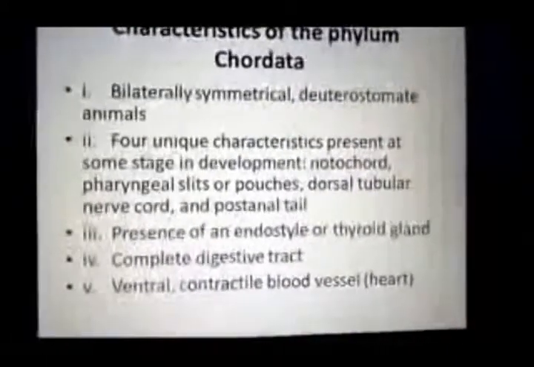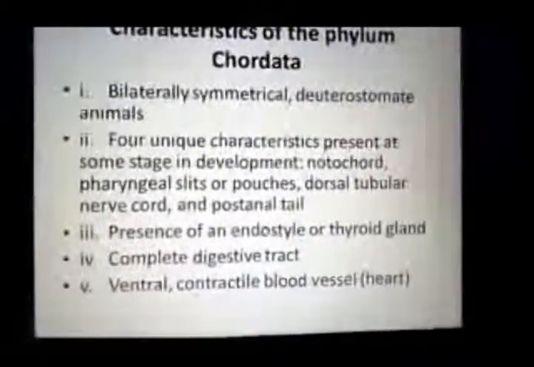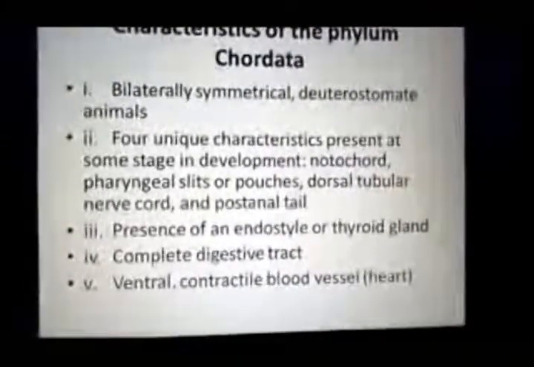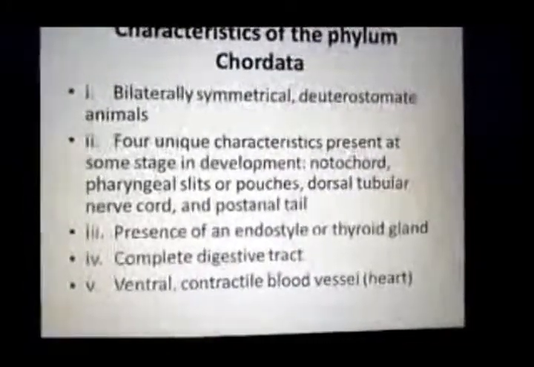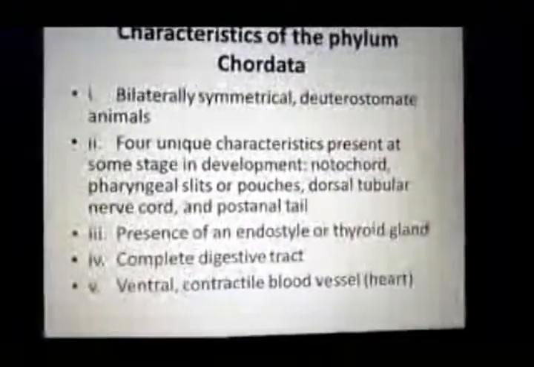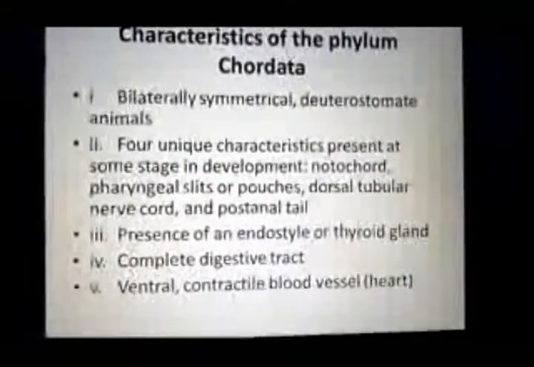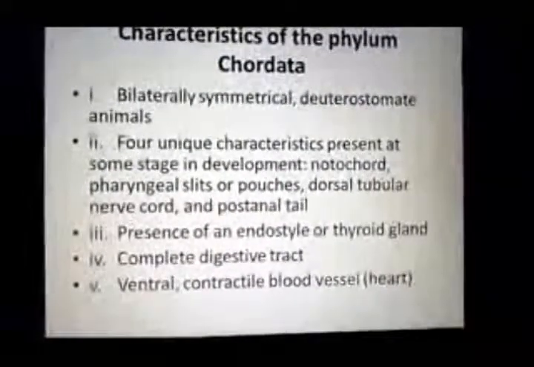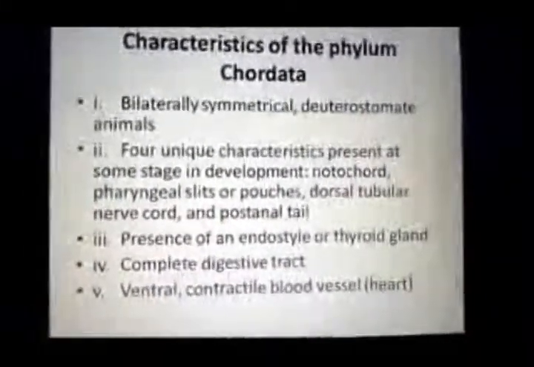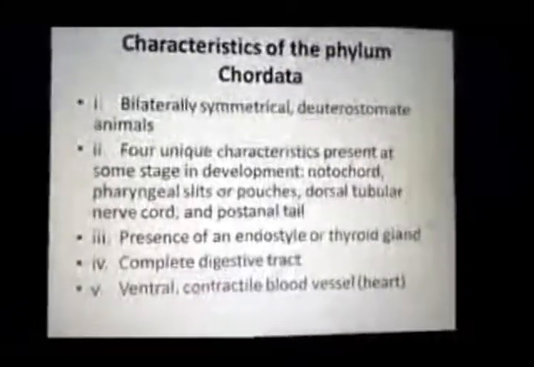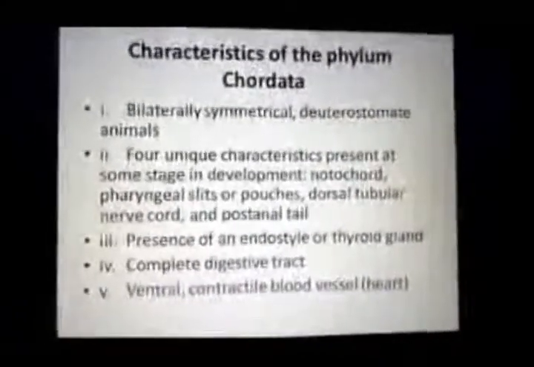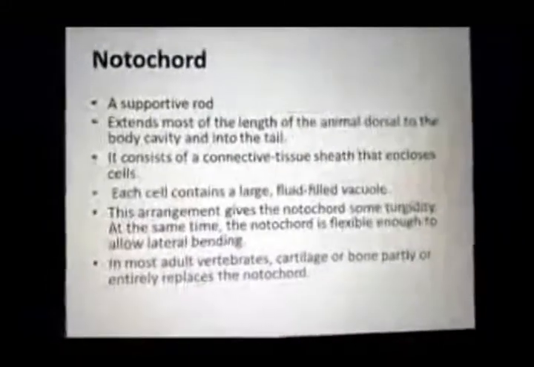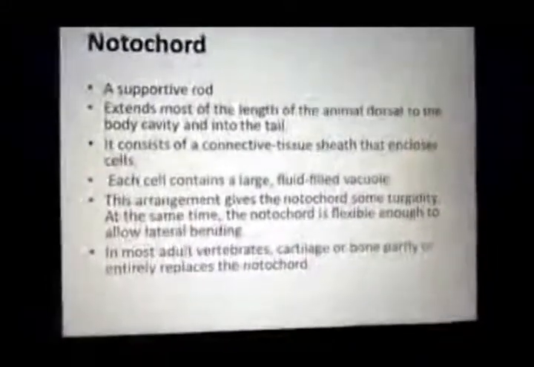The third characteristic is the presence of an endostyle or thyroid gland. Next is a complete digestive system, which consists of a mouth and other parts, ending at the anus. And the last one is the ventral contractile blood vessel, which is called the heart, so a circulatory system is present in phylum Chordata. Now the first unique characteristic, the notochord.